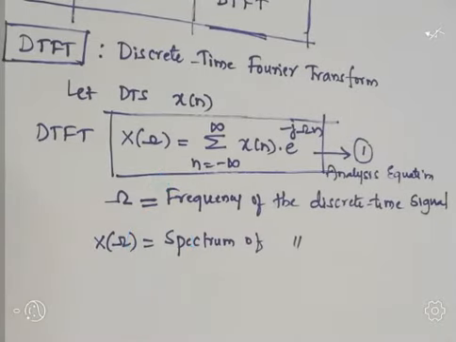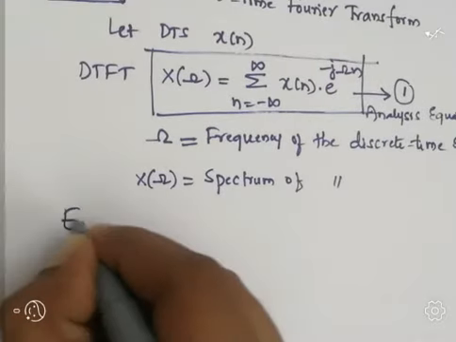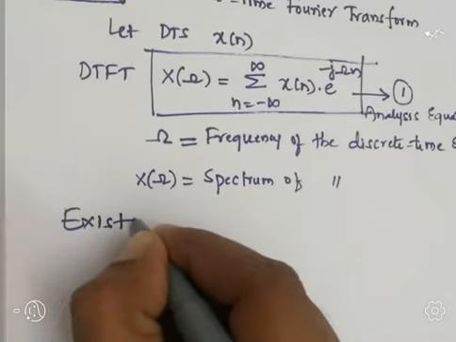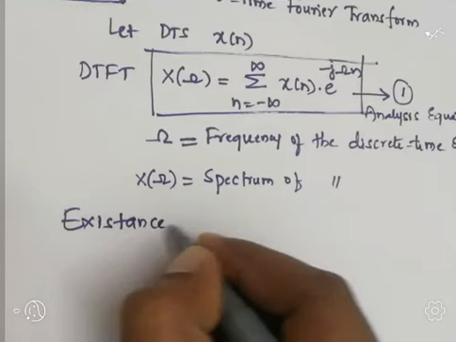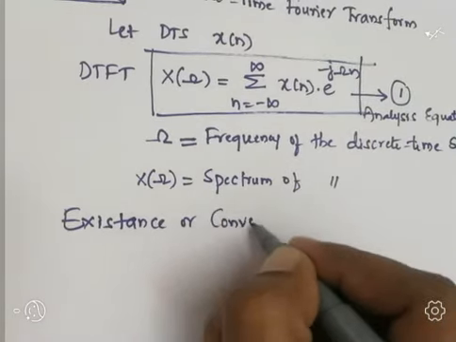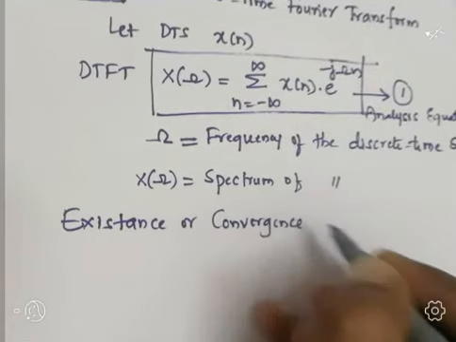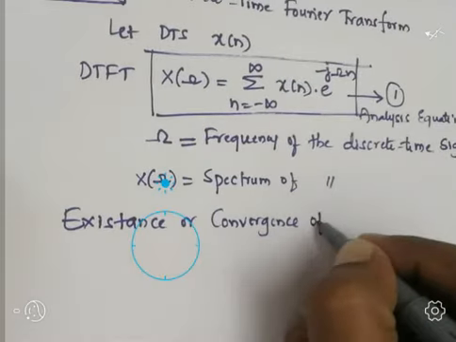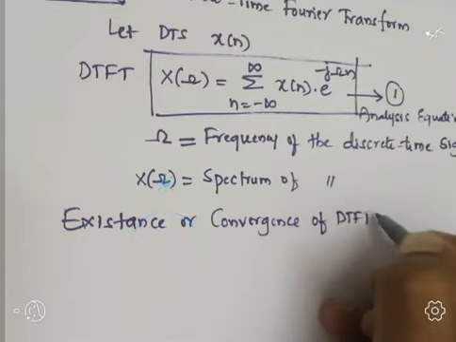Okay, fine. Now we will discuss existence, or we can say convergence, of discrete time Fourier transform.